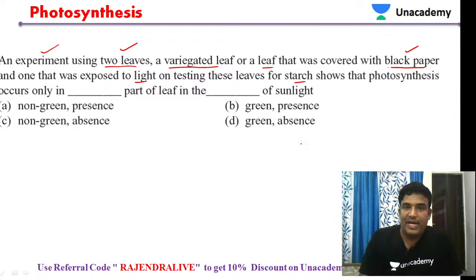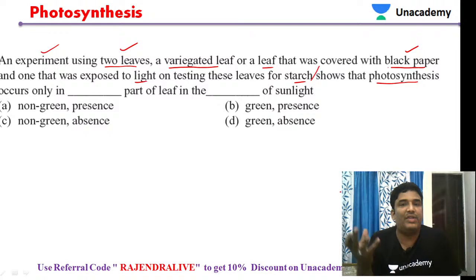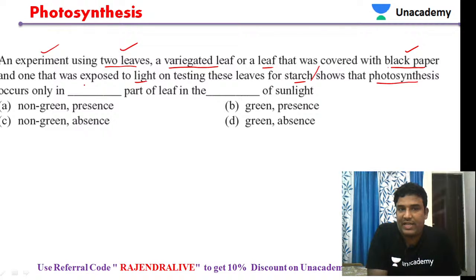Here you see, after testing with starch, what was showing here? We already know that photosynthesis occurs only in the green part of the leaf. Yes, very good. Photosynthesis generally occurs only in the green part of the leaf, in the presence of sunlight, and photosynthesis always occurs in the presence of sunlight.